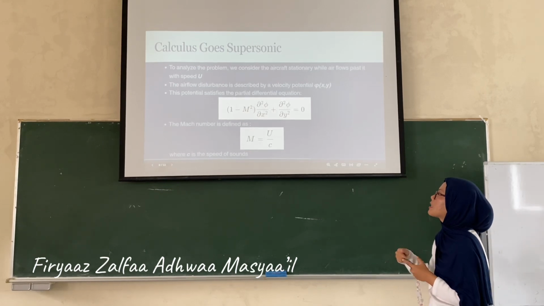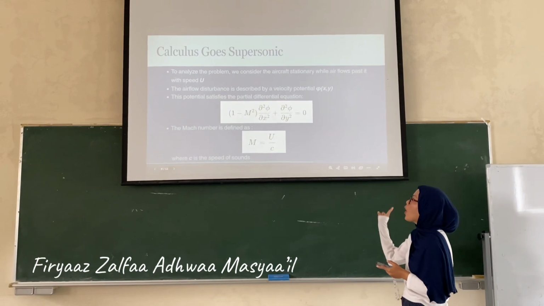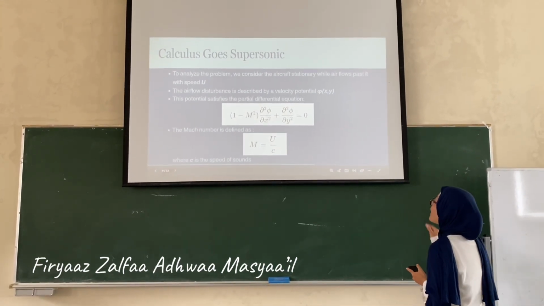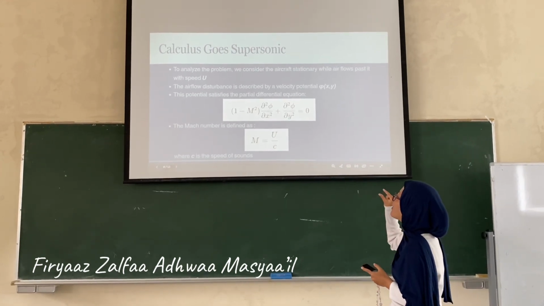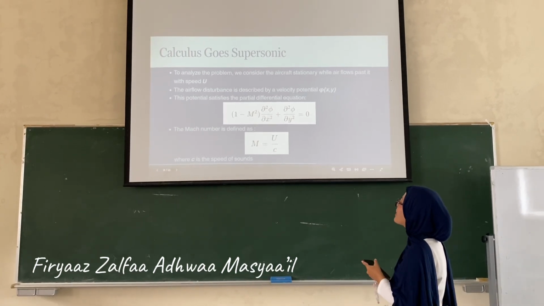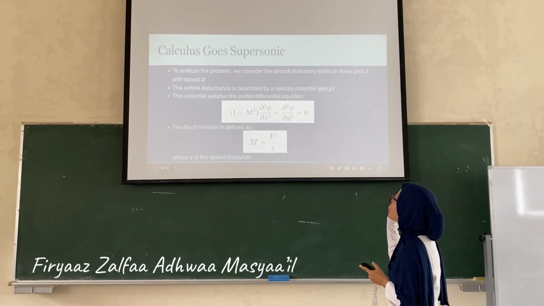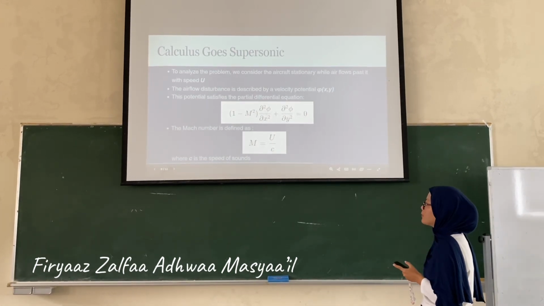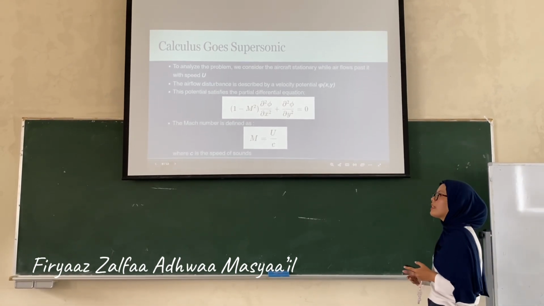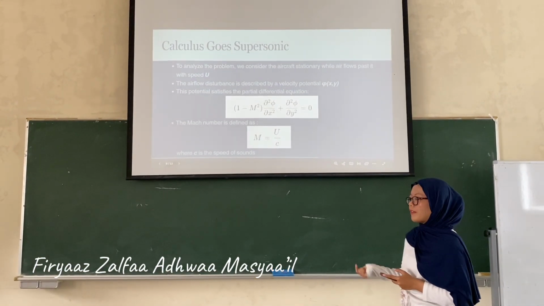This potential satisfies the partial differential equation: 1 minus M squared times the second partial derivative of P with respect to x plus the second partial derivative with respect to y equals 0. The Mach number is defined as M, and the formula is u over c, where c is the speed of sound.